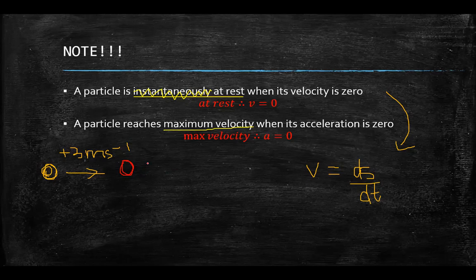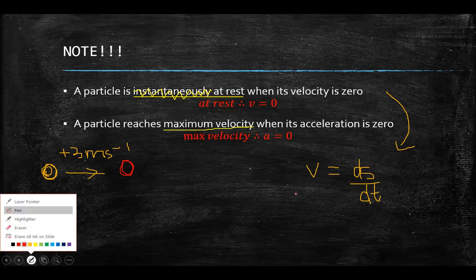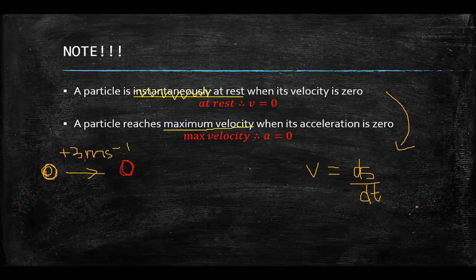If I have a zero displacement, let's just assume that my rate of change of displacement is zero.